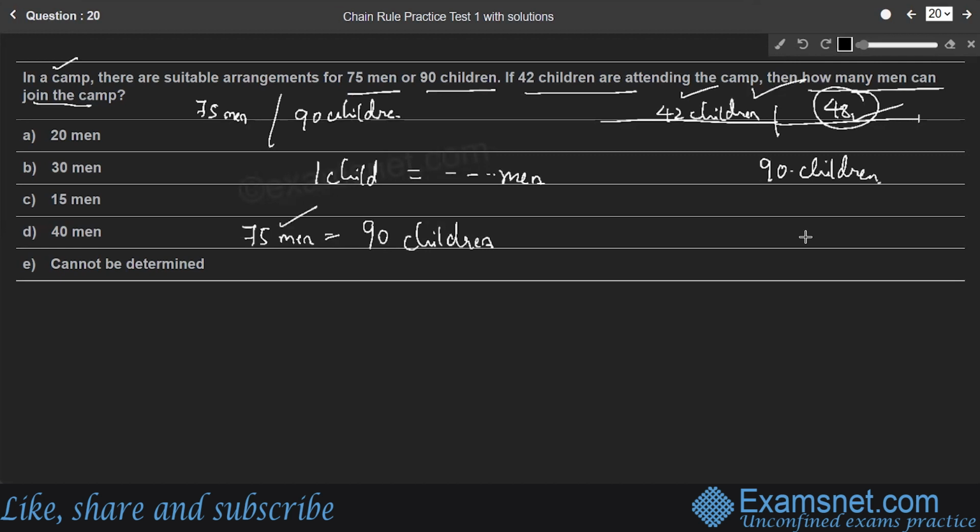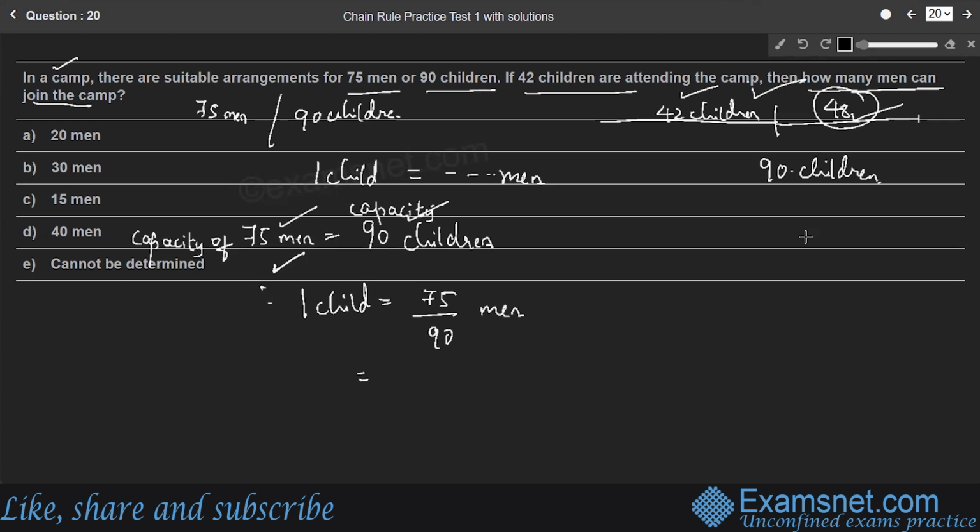These arrangements are full for 75 men or 90 children. Therefore, we can equate the capacity of 75 men is equal to capacity of 90 children. Therefore, one child is equal to 75 by 90 men.